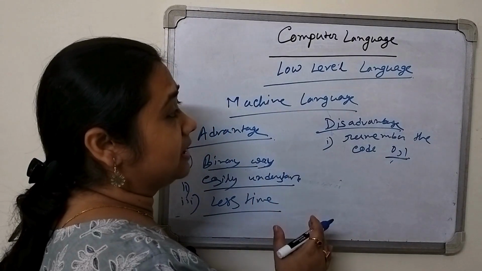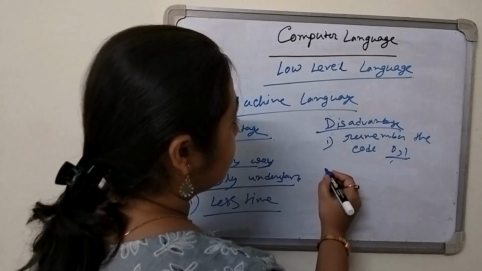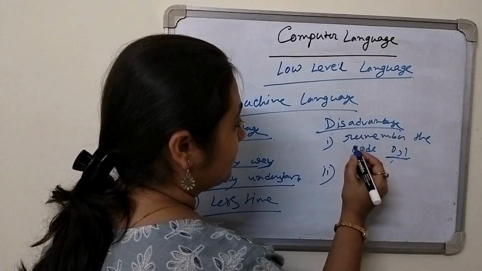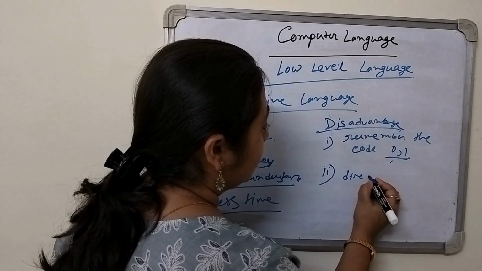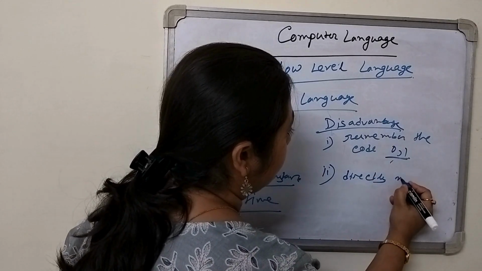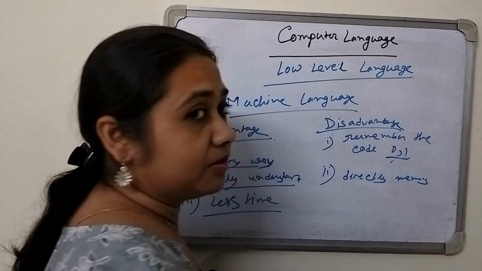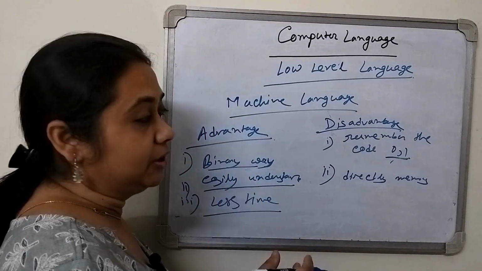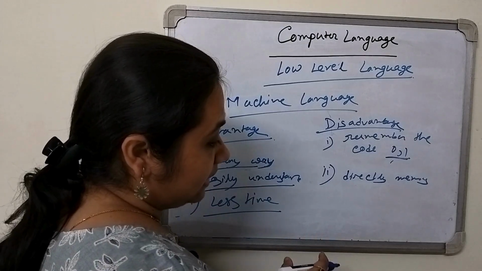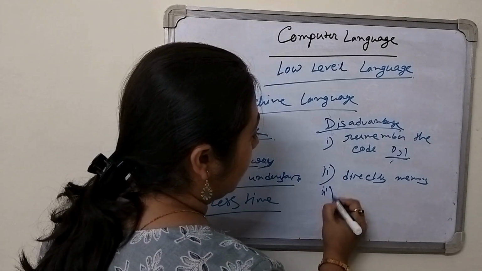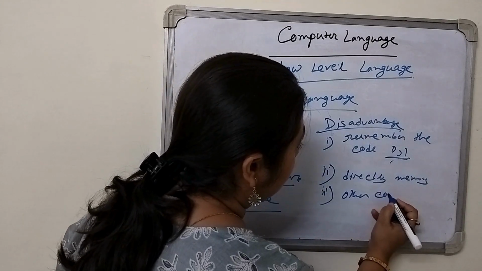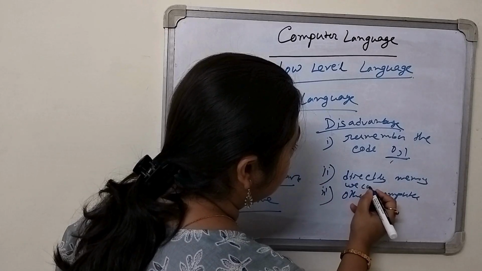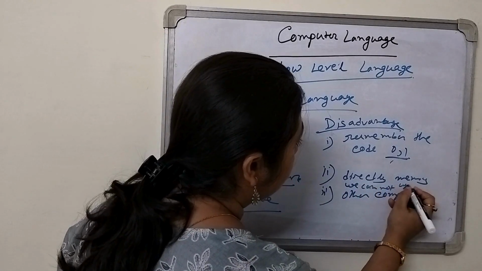So it is very difficult to remember this. And what is the second disadvantage of this? The second disadvantage is that as the codes are directly stored in the memory, if any error occurs, it is very difficult for us to find the error, and it cannot be used in another computer. That means we cannot use it in other computers.